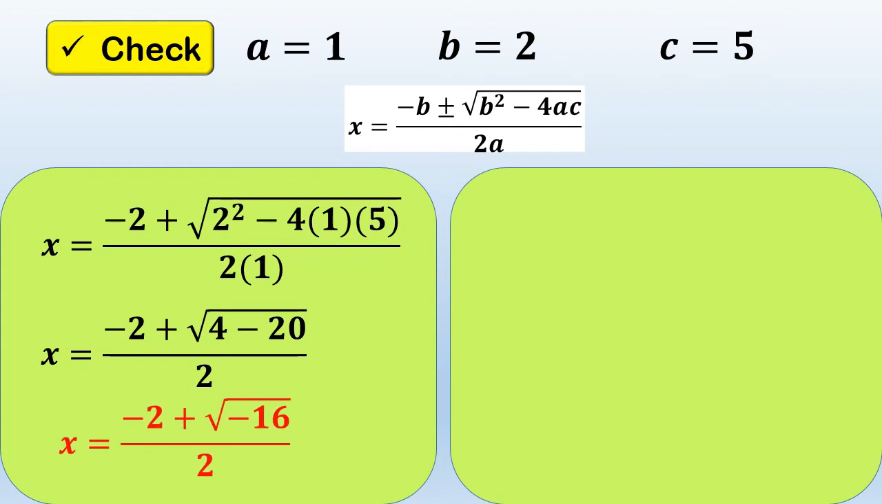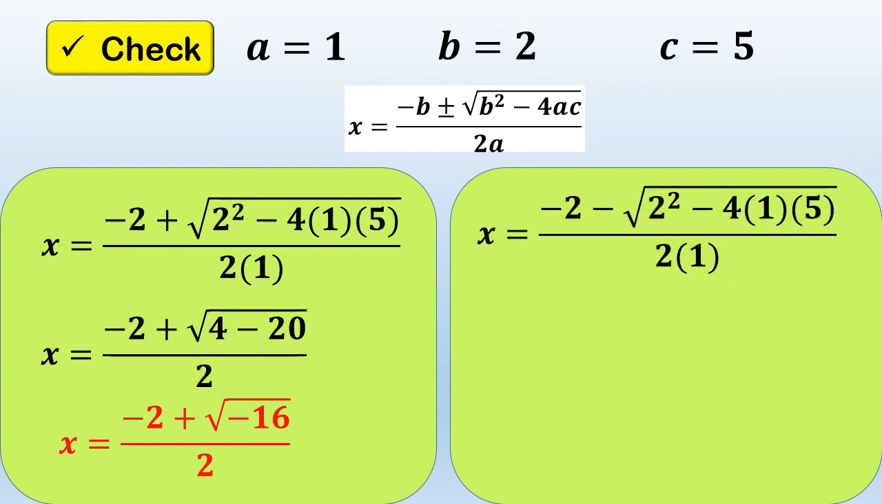Okay, so next, we have here negative 2 plus. So, let's subtract 4 minus 20. The answer is negative 16 over 2. So, as you can see, nagkaroon tayo ng negative sa loob ng radical sign, which is hindi siya pwede. That's why we end up here: negative 2 plus square root of negative 16 over 2. Next, let's use the negative sign.